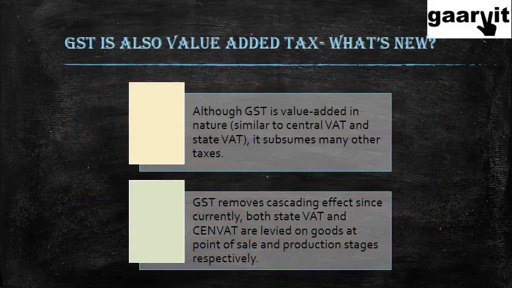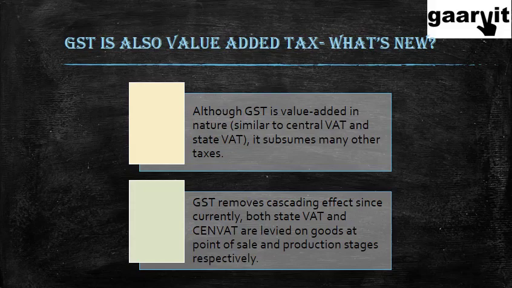Now, GST is also a value-added tax. So what is new? I've already told you, but this is just to clarify things a little bit further. GST is similar to the other value-added taxes, but it subsumes many other taxes. It is going to have a unified structure, and you will not have so many taxes as there are currently. Secondly, GST removes the cascading effect, since currently both state VAT and Sen VAT is the excise,